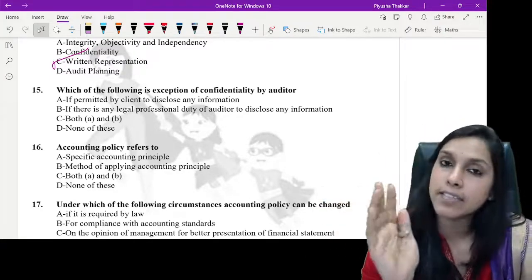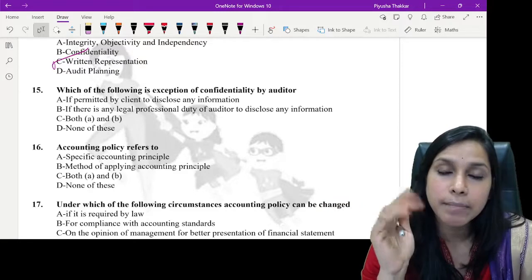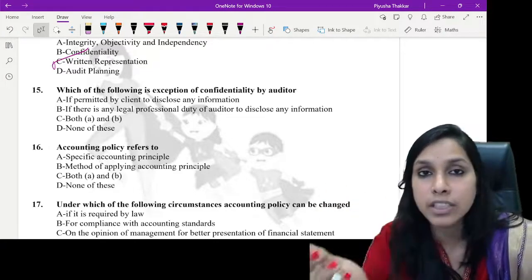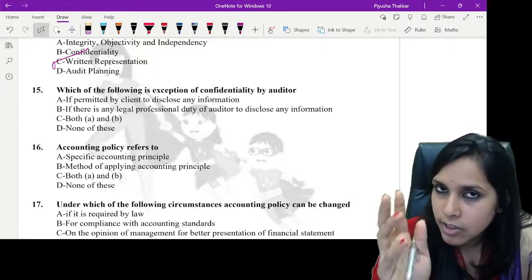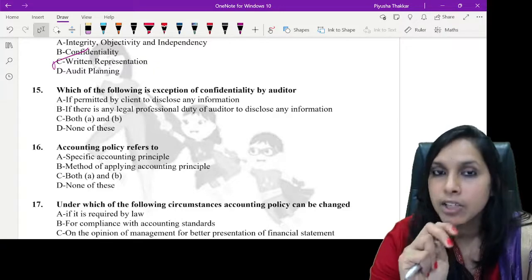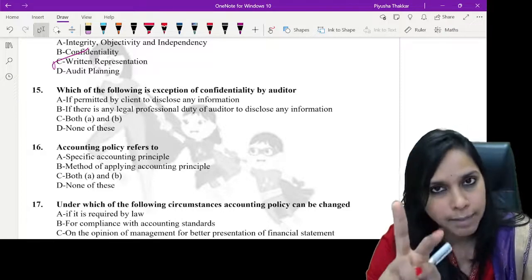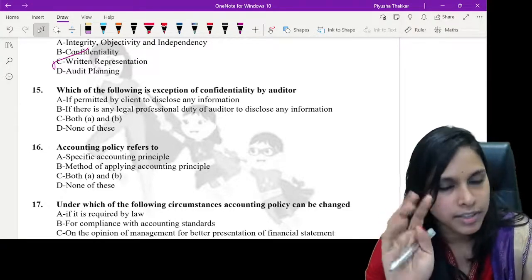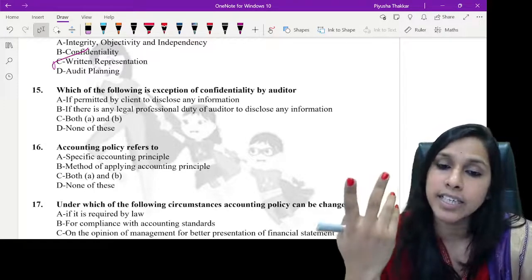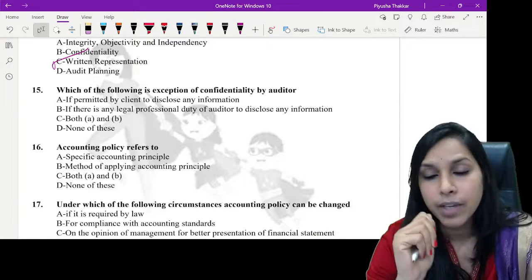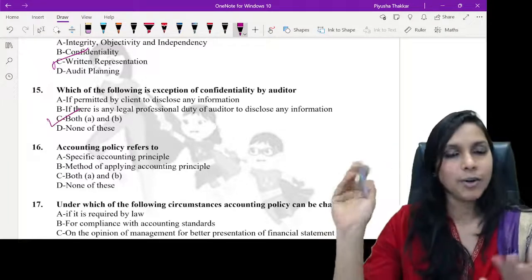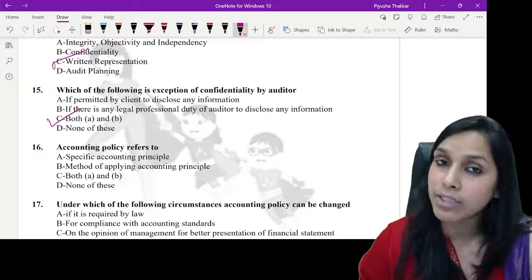See, understand, we have seen that audit working papers are to be maintained by the auditor. They are the property of the auditor. So they cannot be disclosed to a third party, but under two circumstances they can be shown to the third party also, if the client permits or if law or regulation requires. Now let's read the answers. If permitted by client, if there is any legal professional duty? So here what would be the answer? C would definitely be the answer. So here this is all about SA 200.